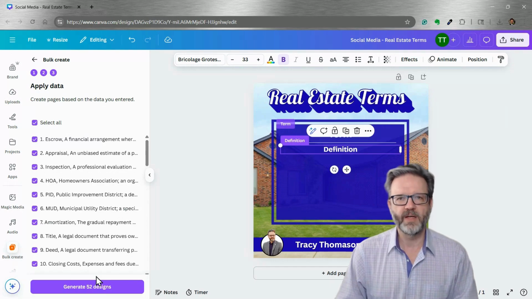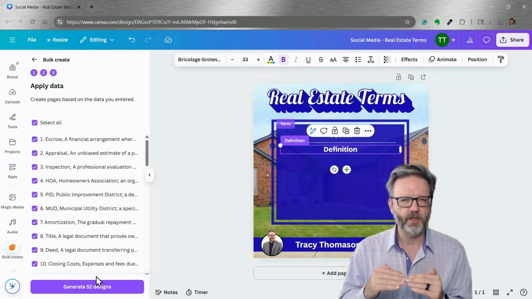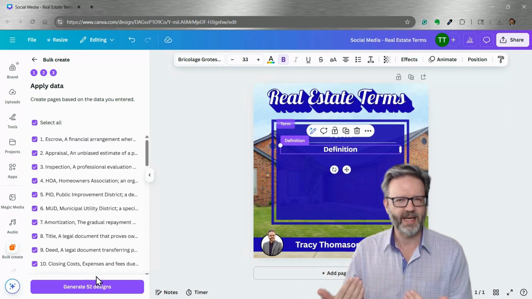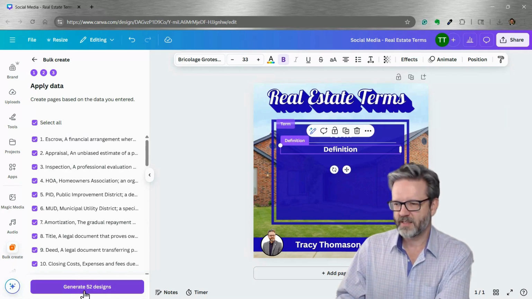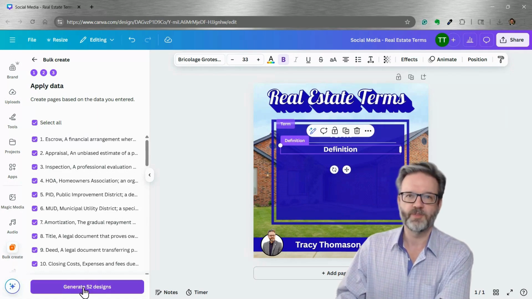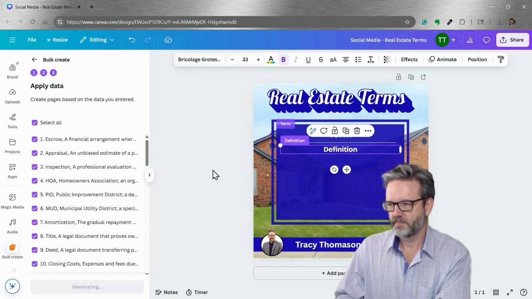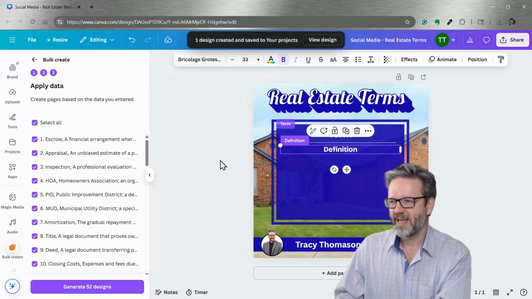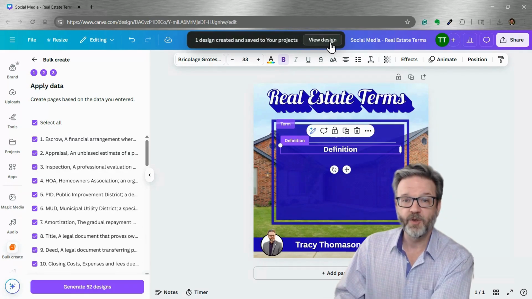If there had been a field or a line in the CSV file that I did not want to use, I would have just deleted it when I was editing the CSV file and going through it. But I'm ready to generate all of my designs. So I'm going to click Generate 52 Designs. It just takes a second, and up here it says, one design created and saved to your projects. I'm going to click View Design.